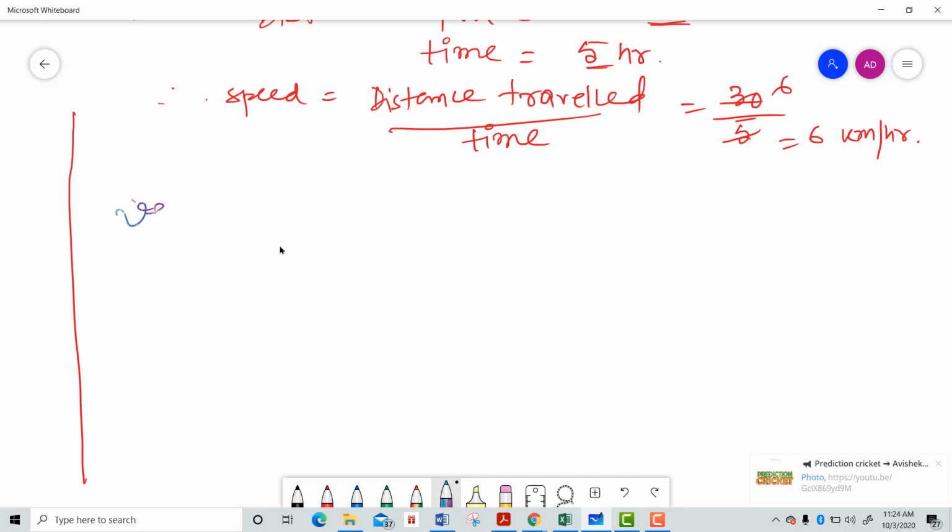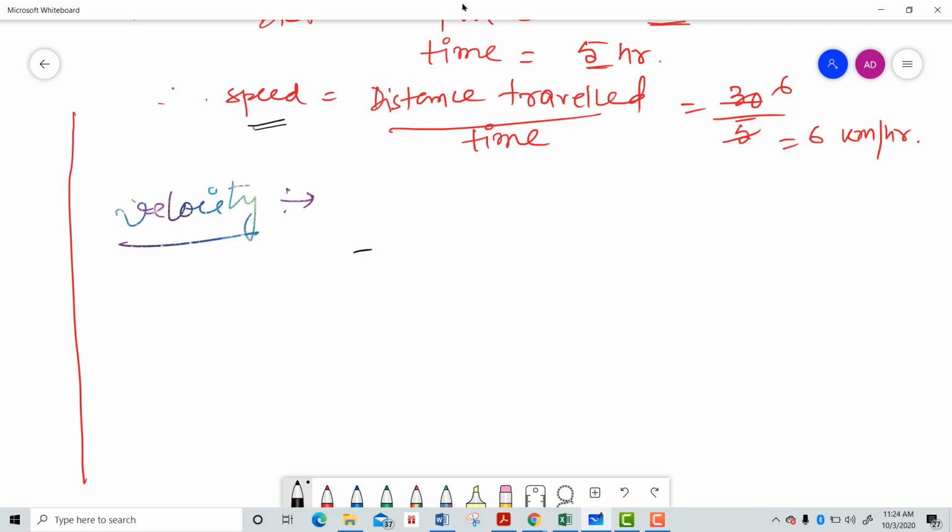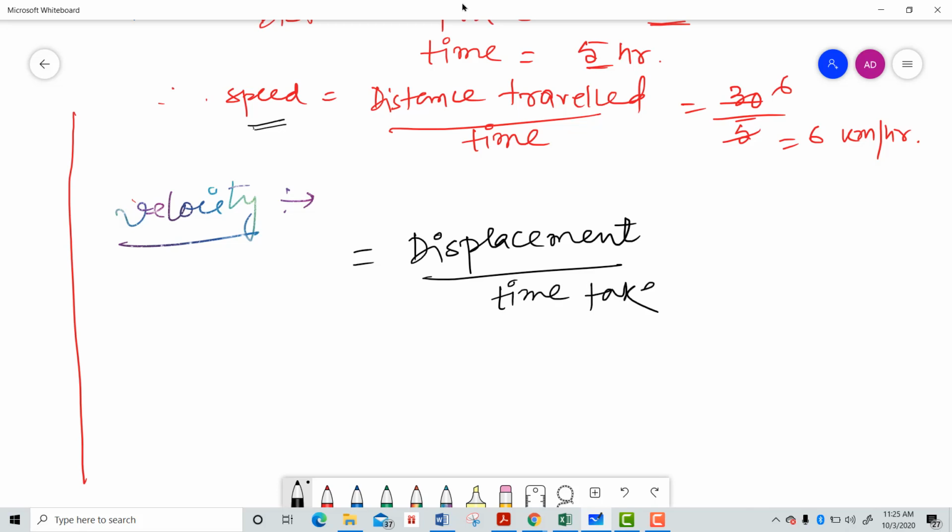Velocity is the same as speed, but it is different from the concept of speed, because velocity can be expressed as the displacement divided by the time taken, right?